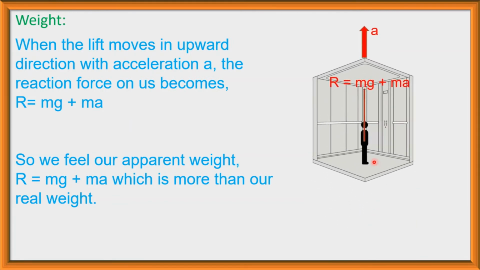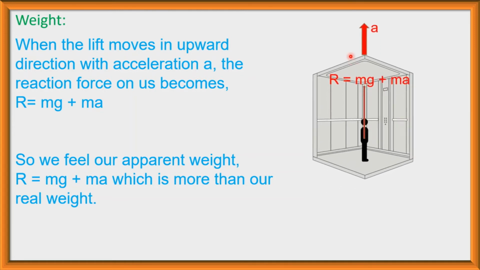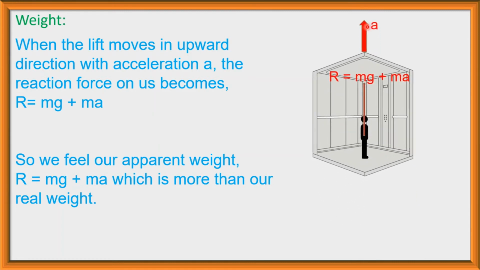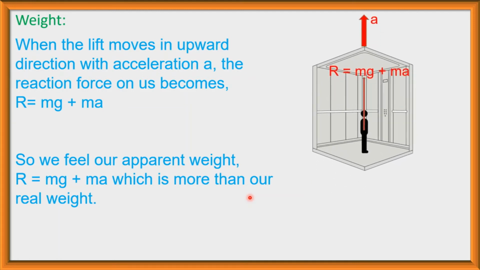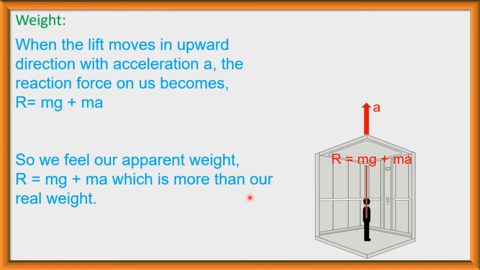We feel our reaction force in upward direction, and here the lift is also moving in upward direction. So reaction force is mg plus ma, which is more than our real weight. So when the lift moves in upward direction with acceleration, then our apparent weight is more than the real weight.